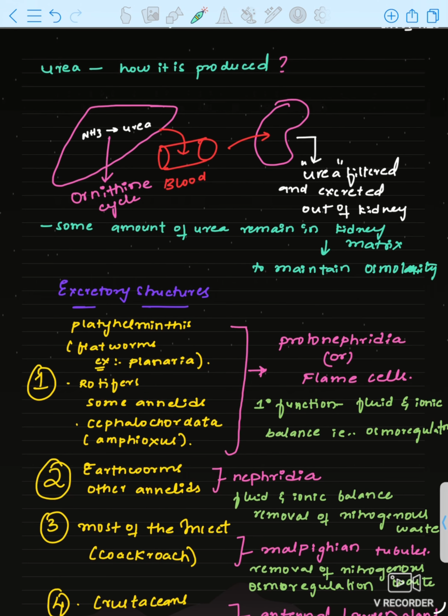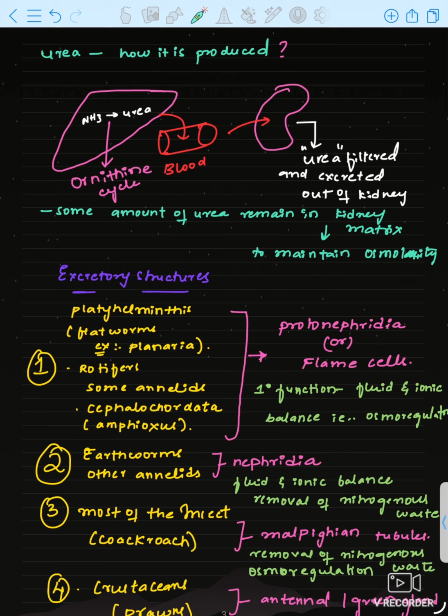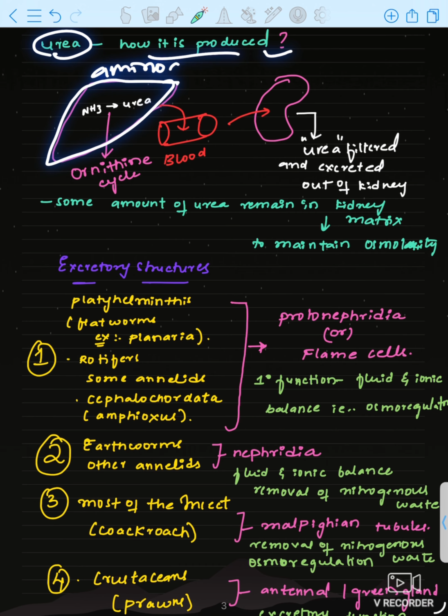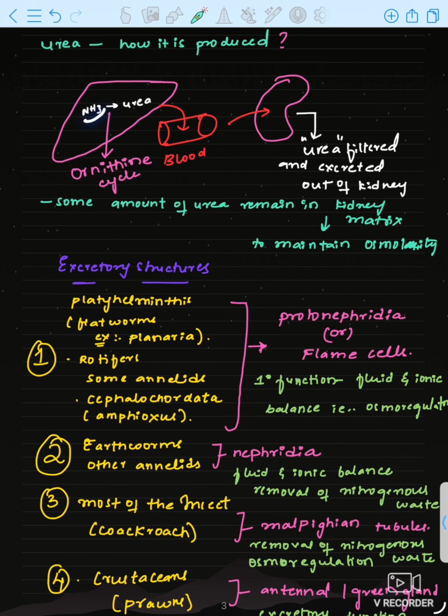Now we said that in mammals urea is produced and excreted as a nitrogenous waste, right? Let us see how urea is produced. In the liver, amino acids break down and release ammonia, and ammonia is converted into urea by the ornithine cycle in the liver only.